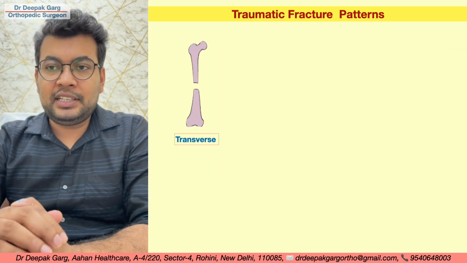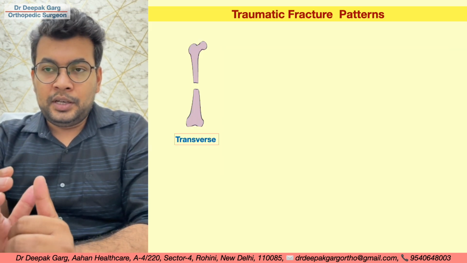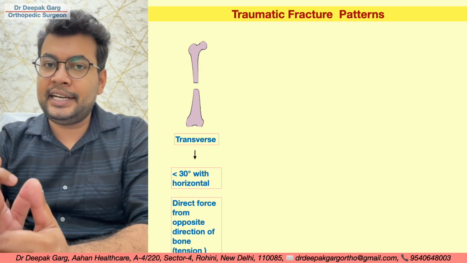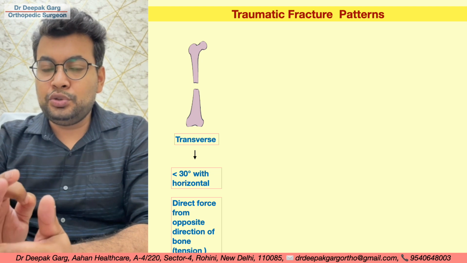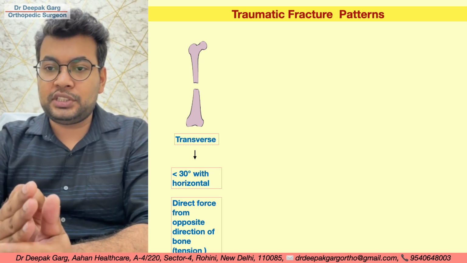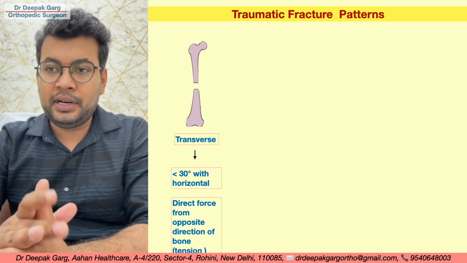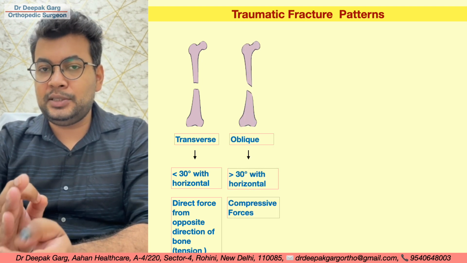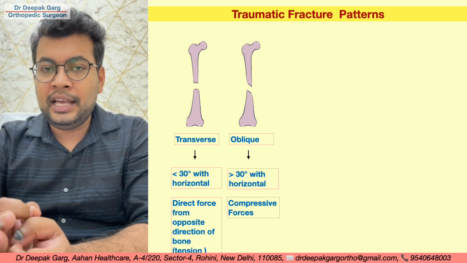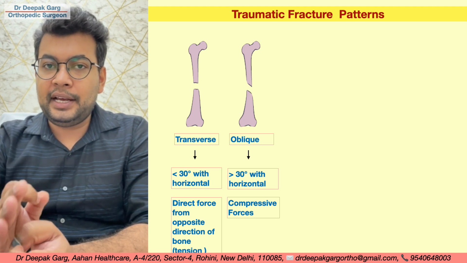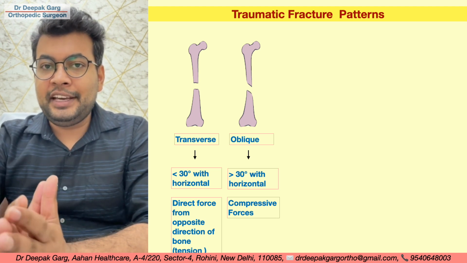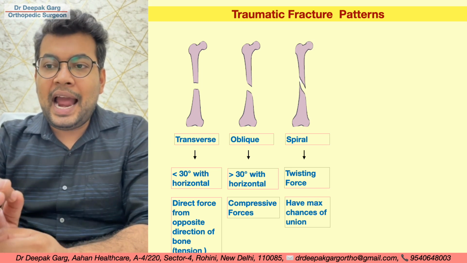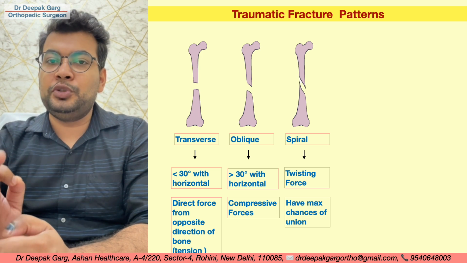So traumatic fracture patterns can be a transverse fracture. Transverse fracture is a fracture line less than 30 degree with the horizontal. It is usually produced by a direct force from opposite direction of the bone. Then we have oblique fracture. Oblique fracture, if the fracture line is more than 30 degree with the horizontal, they are usually produced by the compressive forces. Then we have spiral fracture. Spiral fracture are produced by the twisting forces and they have maximum chances of union.